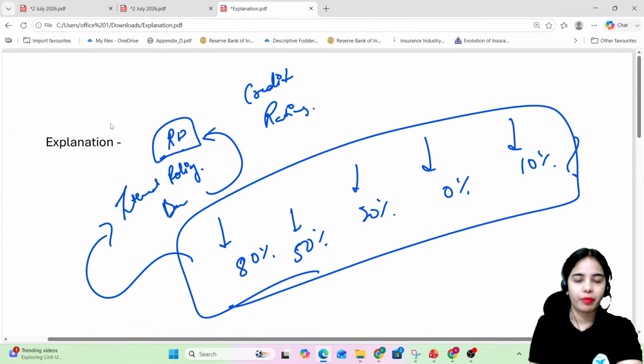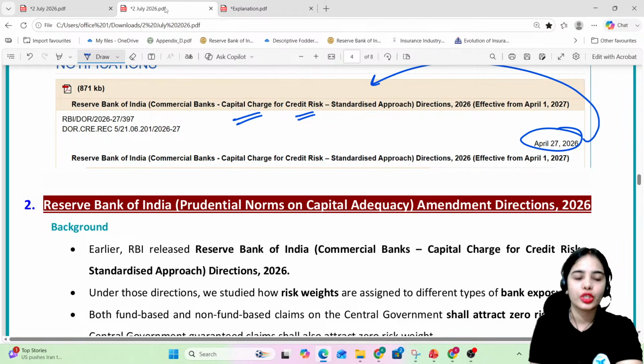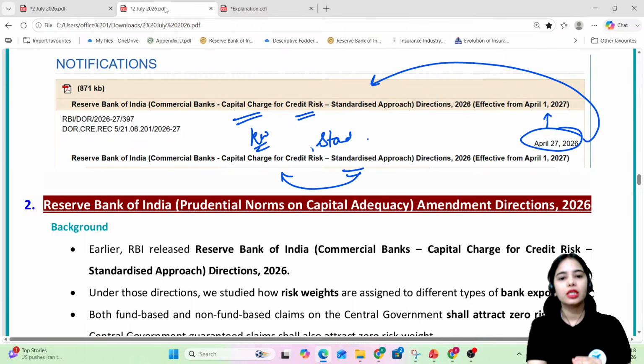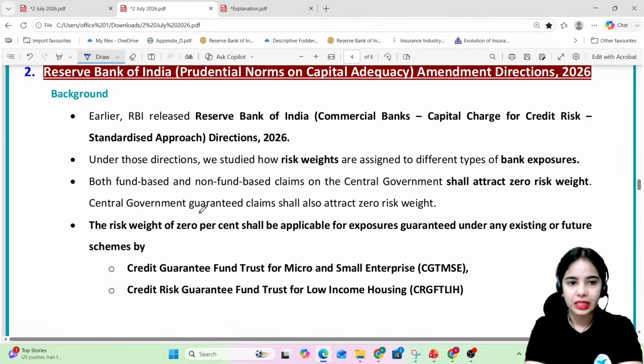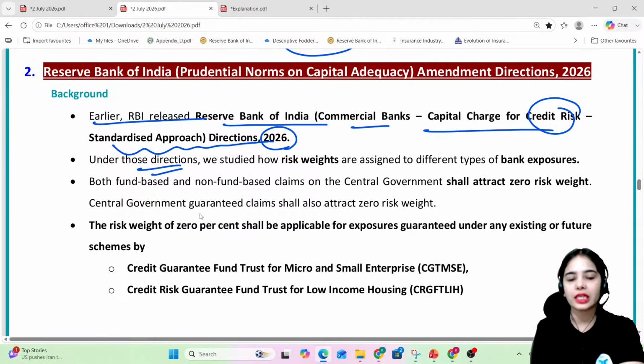But now RBI has provided a standardized framework where all the banks have to follow the risk weights provided by the RBI for the different loans. This was released in April 2026, and from 1st April 2027 this standardized approach will be followed for deciding the risk weight for loans provided by the banks. So this was the idea. Now, there is some update in the risk weight that we will understand. Earlier RBI released the Reserve Bank of India Commercial Bank Capital Charge for Credit Risk Standardized Approach Direction 2026, where under those directions we studied how risk weights are assigned to different types of bank exposures.